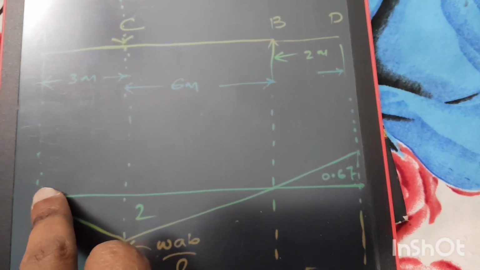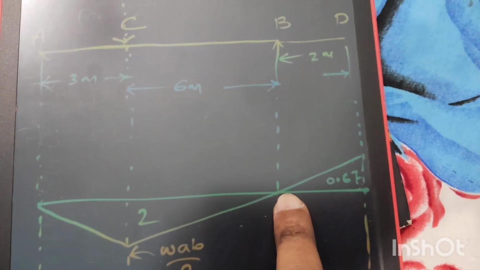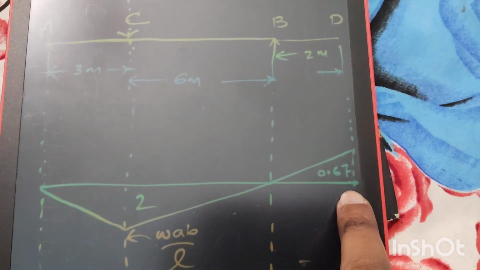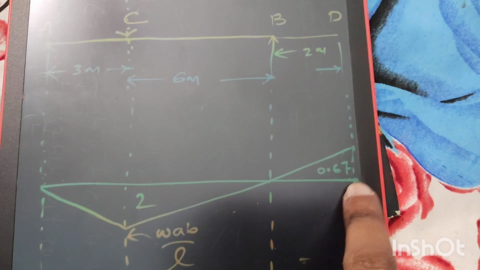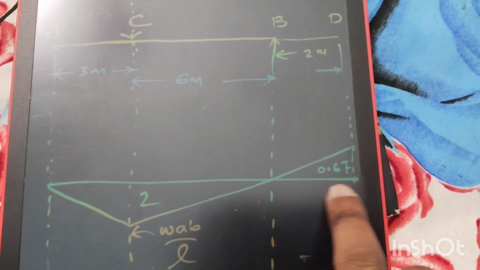Now the moment at A is equal to 0, and at B is equal to 0, because A and B are simply supported ends. But at D there will be some moment, generated by the reaction at end B into this length of 2 meter.